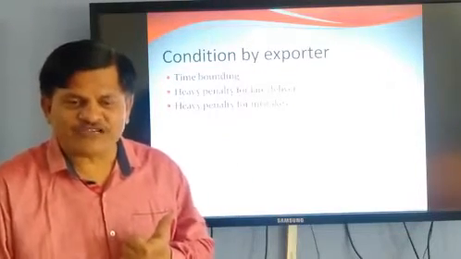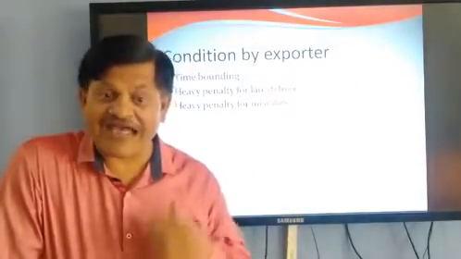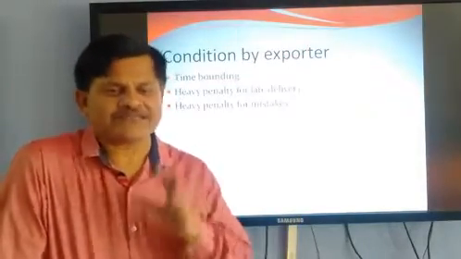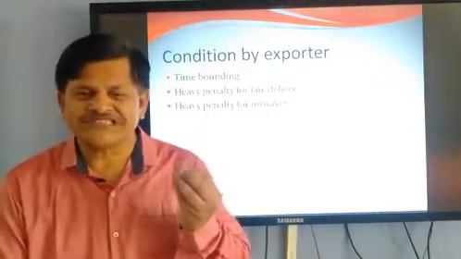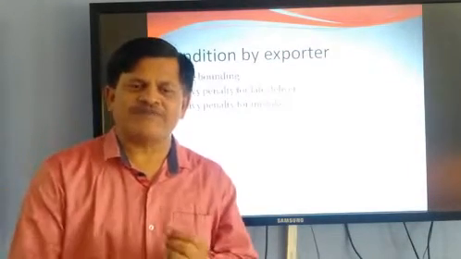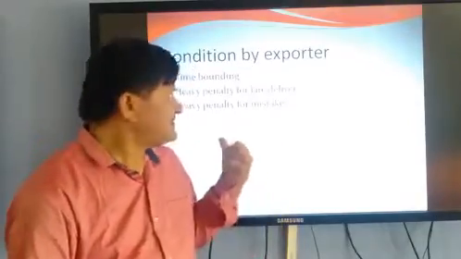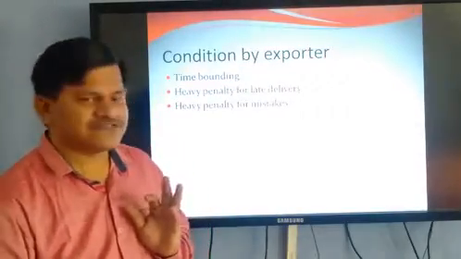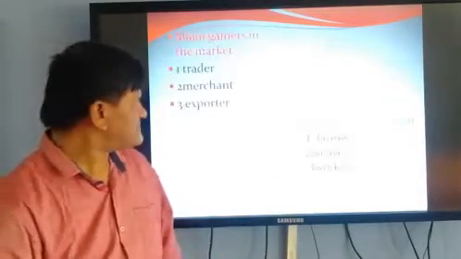Maybe he gets 10 rupees per shirt, and as a penalty 20 or 30 rupees is cut. There are heavy penalties for small mistakes also. If buttoning is not proper, if threading is not proper, for such mistakes there are also huge penalties laid by the exporter on the workers, tailors and other workers.